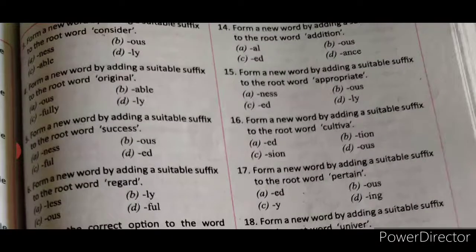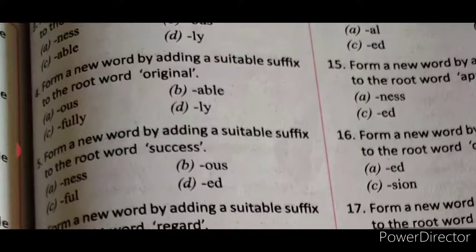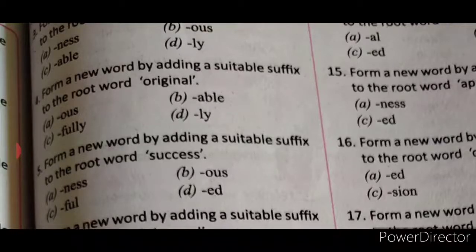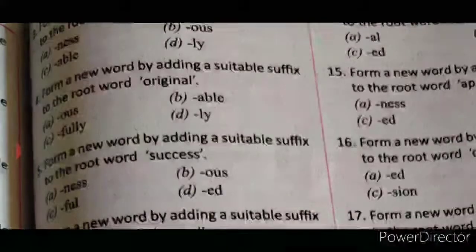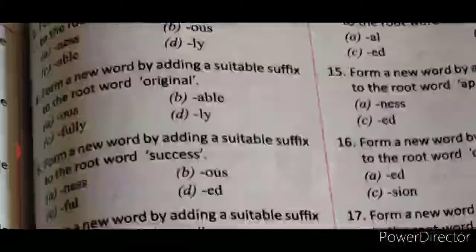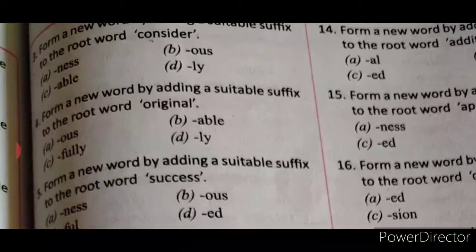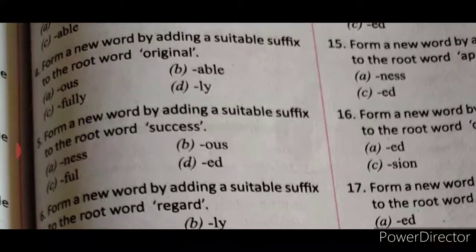Now let us see some words over here. Form a new word by adding a suitable suffix to the root word original. Original, what will be the suffix? What word can you go on with, children? For original, look at the clues over there. Us, fully, ably, originally. Originally will be the right answer. Ly will be the right answer.